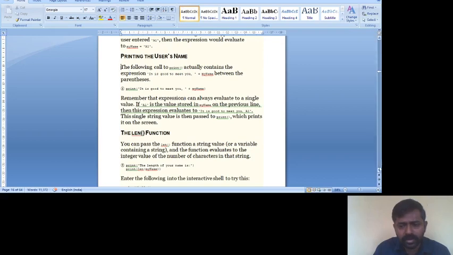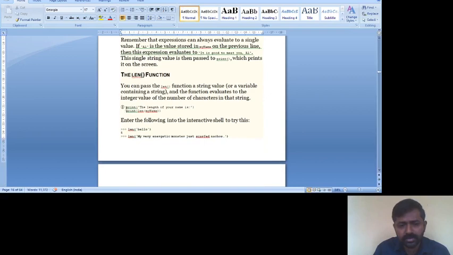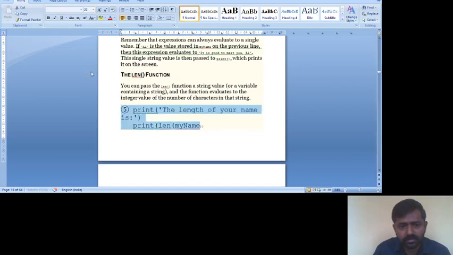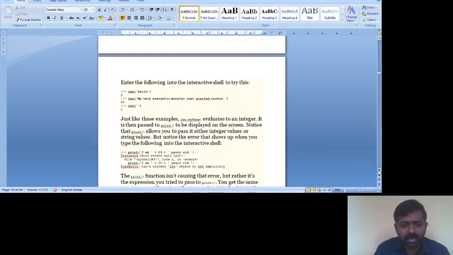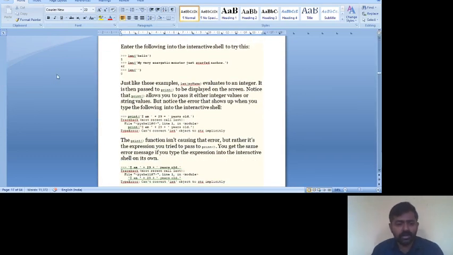Okay, and the next thing is the length function. You can see in the fifth statement, the length of your name is, okay, length of my name. All these are library functions. Length is a library function. Okay, now I will take a pause, and I will try to explain in Jupyter Notebook.